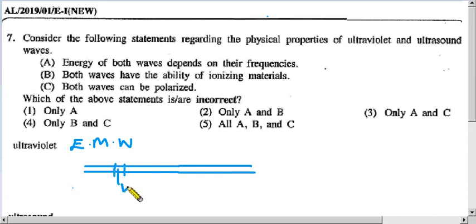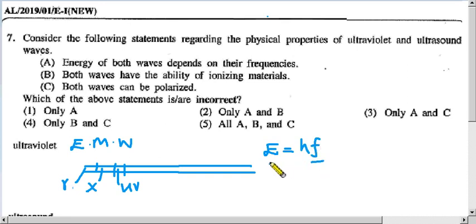Before that, X-ray. Before that, gamma ray. So like this, you should remember this spectrum. So if it is an electromagnetic wave, the energy of a photon is given by the equation hf.